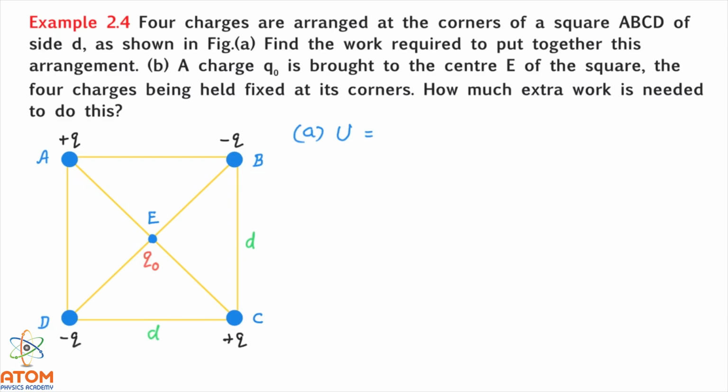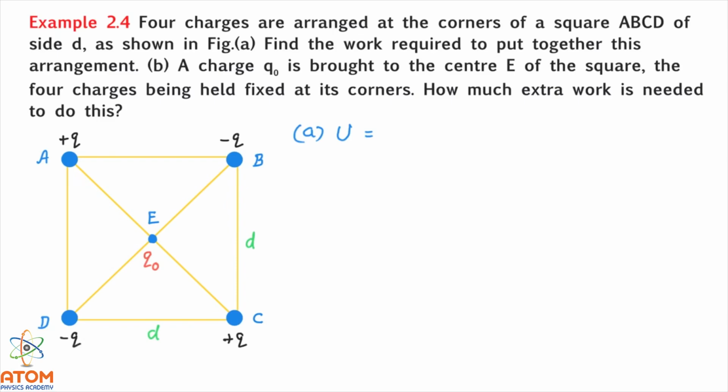As I already said in the theory, we should just consider all the pairs possible, then calculate their potential energy and add them. You can see here, this is one pair of A and B, then the pair of B and C, then the pair of C and D, and then the pair of D and A.